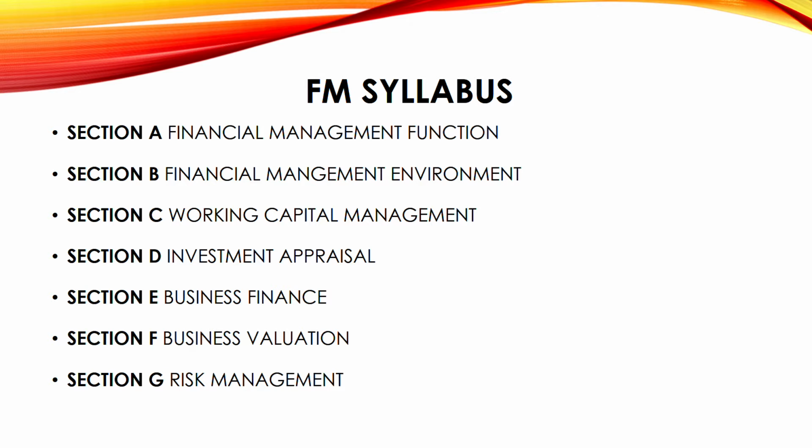Starting with the main areas, there are 7 sections in FM: section A, B, C, D, E, F, G, as you can see on your screen. These are the main areas, and these core areas are subdivided into many other parts.